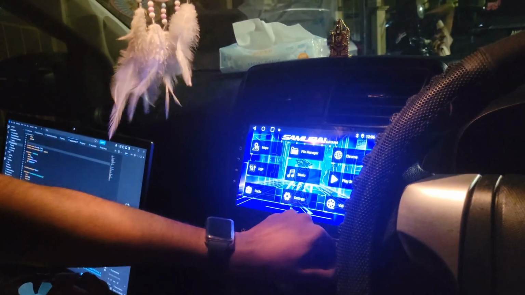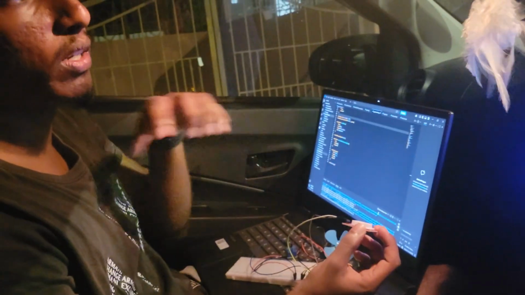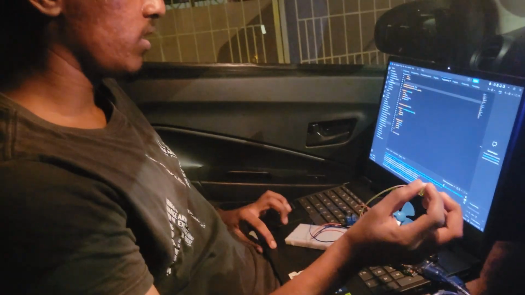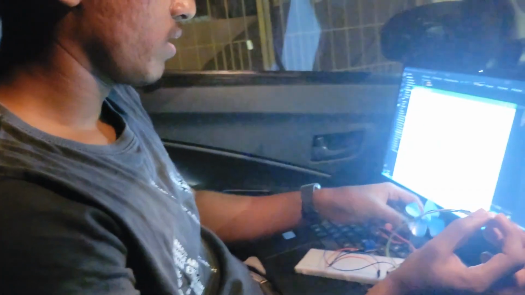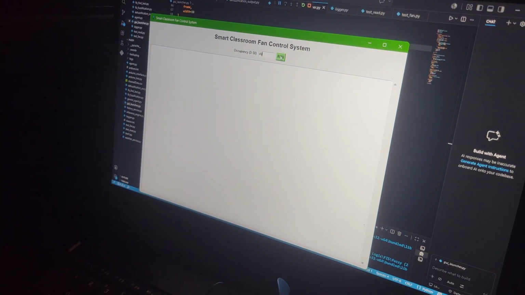Pause. Now I'm going to demonstrate in a cold environment. Inside this car we turn the AC up, so it should be able to replicate a cold environment. Since it's a cold environment, the system should be able to understand it and give a lower fan speed. I'm going to try it. Earlier we put 49 for the input. We are going to do the same to see the obvious difference.